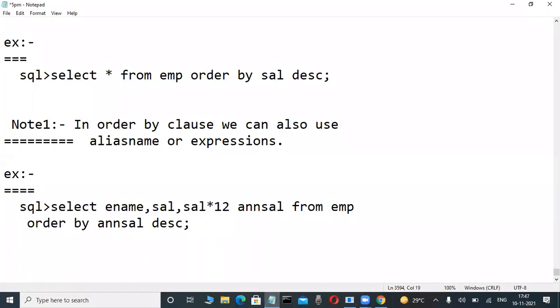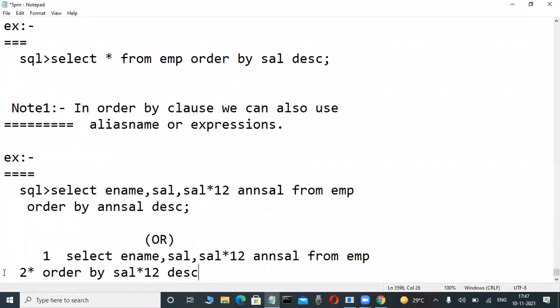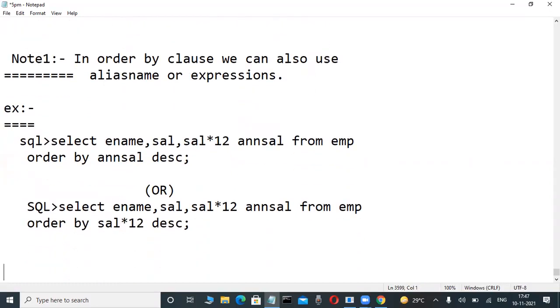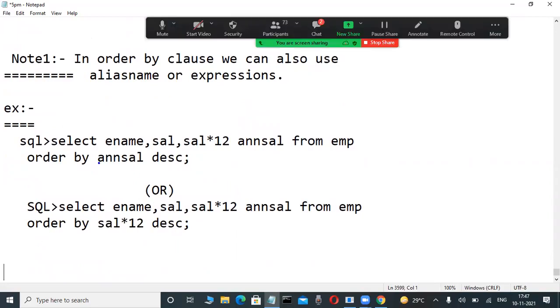This one or that one, write both. Very easy. Not only Oracle, in every database alias name and expression are possible in the order by clause. That's all for the first one. Here, this is alias name. Alias name is another name. This is expression.